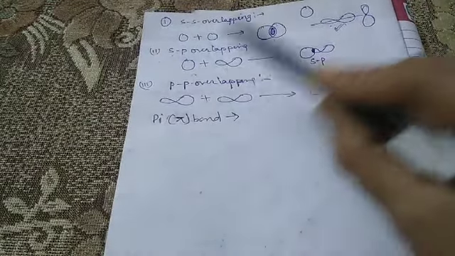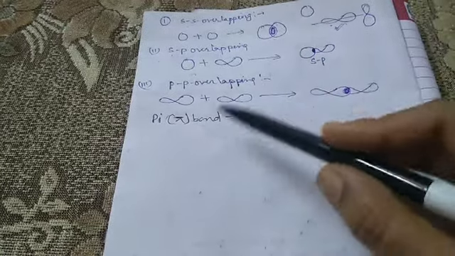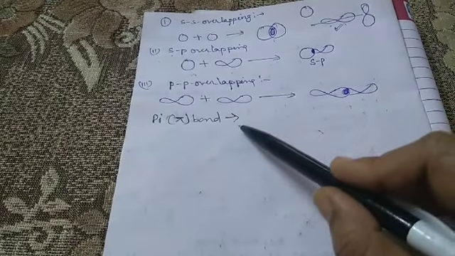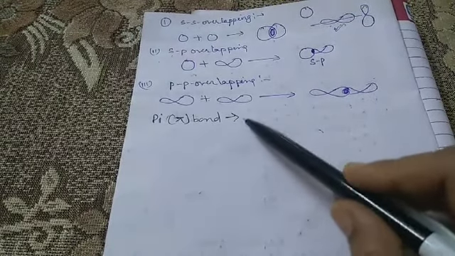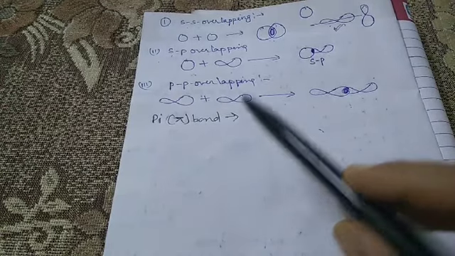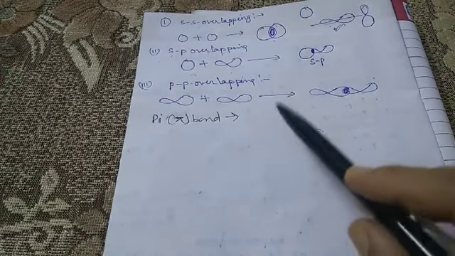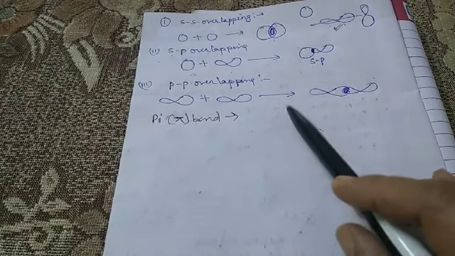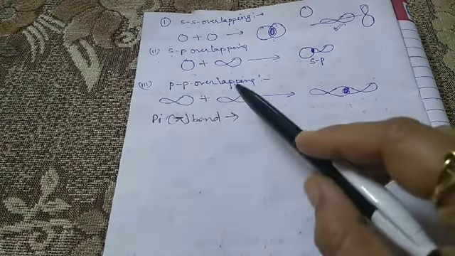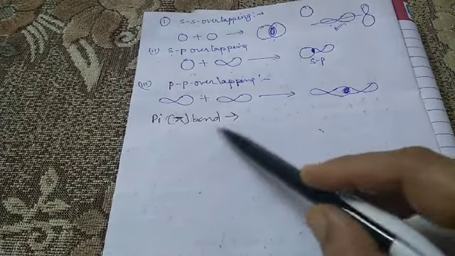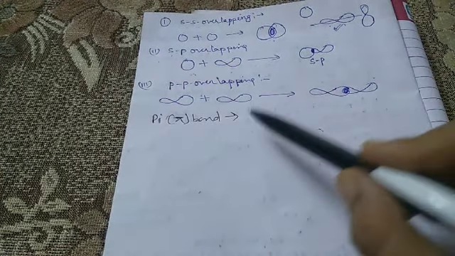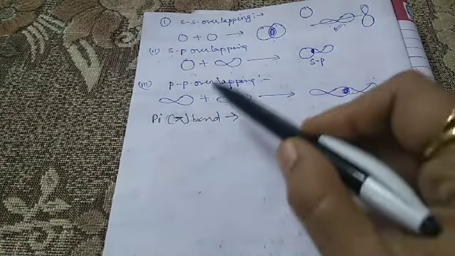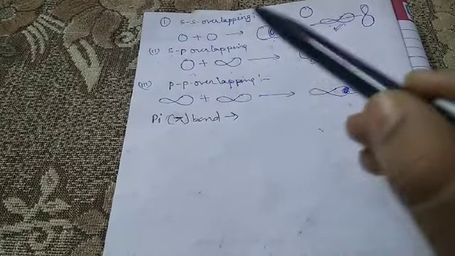Sigma bond is end-to-end overlapping, but the pi bond is the side-wise overlap of the half-filled atomic orbitals of the bonding atoms, and such an overlap is also known as the side-wise or the lateral overlap. The atomic orbitals overlap in such a way that the axes remain parallel to each other and perpendicular to the internuclear axis.